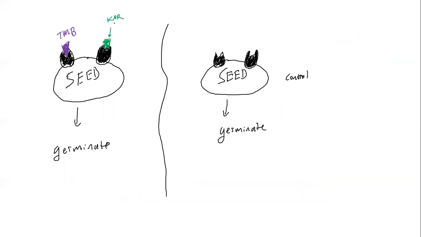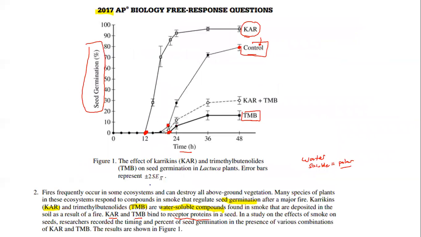Basically, when you saw this adding in TMB, adding in KAR, there was a key thing that it told you in the problem to help this problem become a lot more manageable. And that was talking about water soluble, okay? It tells you that TMB are water soluble compounds found in smoke. So first, let's look at this. TMB, if you see it, the key thing is that it actually is going to decrease germination. Okay. So just by looking at the data, having TMB present is important because it actually decreases germination.